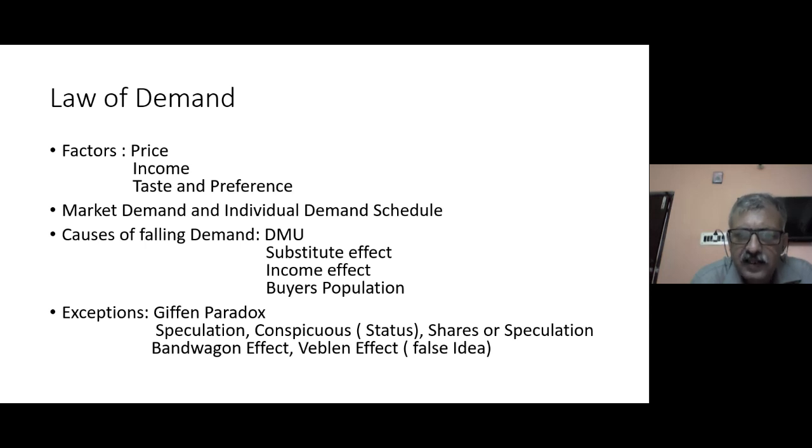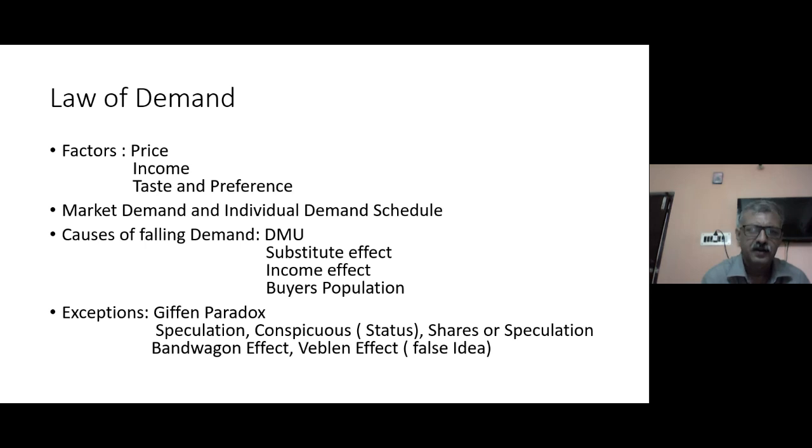ज्यादा प्राइस है इसका मतलब क्वालिटी अच्छा हो सकता है, प्राइस का क्वालिटी से कोई लेना देना ना हो फिर भी कंज्यूमर कई बार खरीदते हैं. So this false idea is called the Veblen effect. And what is the bandwagon effect? When people in society have a different set of preferences, they try to project themselves in different groups or allied circles, then the price does not matter.